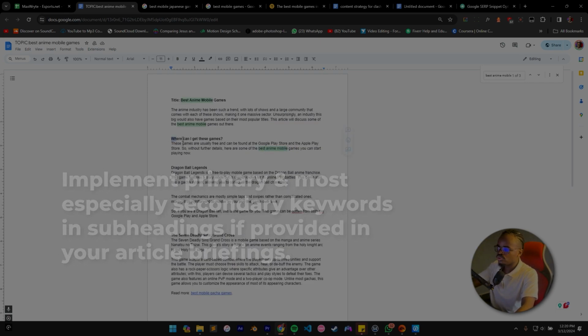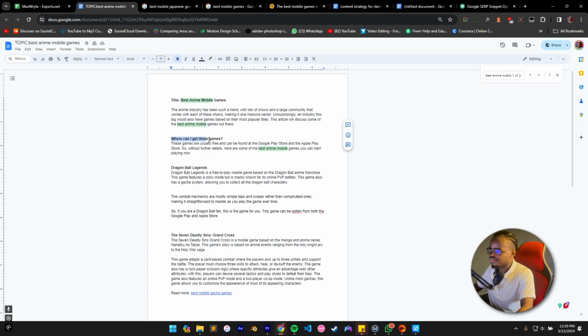So what we could do to optimize this better is, where can I get the best anime mobile games? Okay, so we've been able to implement this in our subheading. By the way, guys, make sure it's not forced, because if I'm reading through this, it sounds a bit redundant.